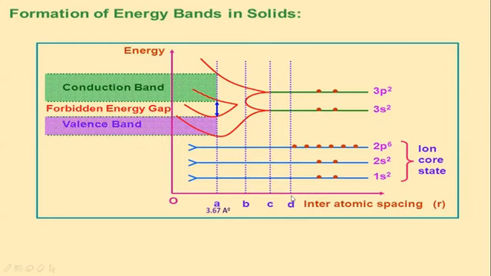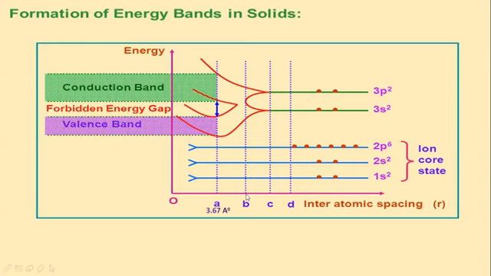So they will have discrete energy levels. We can see 1s2, 2s2, 2p6 clearly defined. Now bring the atoms closer to each other, reduce the interatomic spacing between the atoms from D to B. When they are brought closer, on decreasing the interatomic spacing between the atoms, the 3s and 3p levels completely disappear. We do not have 3s and 3p levels separately shown.